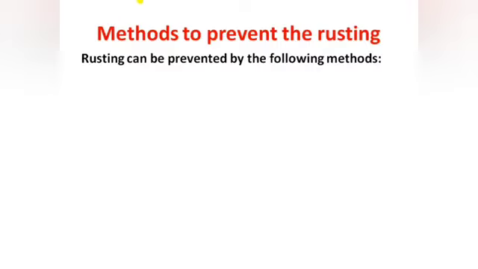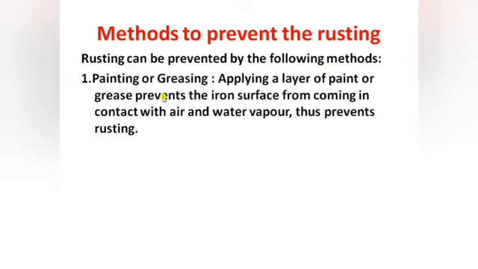So here are the methods to prevent rust. Rusting can be prevented by the following methods. The first method is painting or greasing. Apply a layer of paint or grease to prevent the iron surface from coming in contact with air and water vapor. Thus, it prevents rusting.